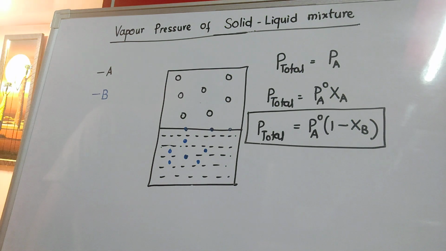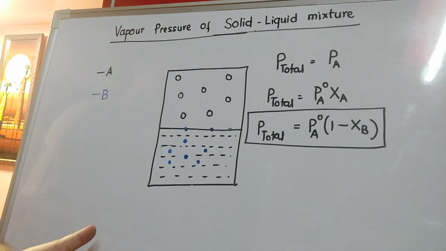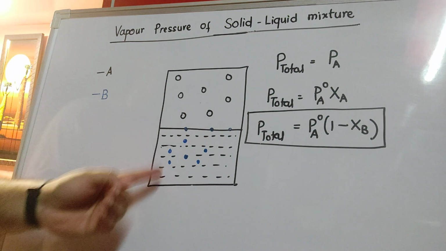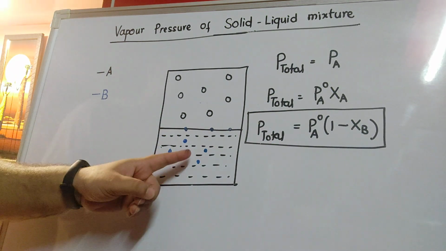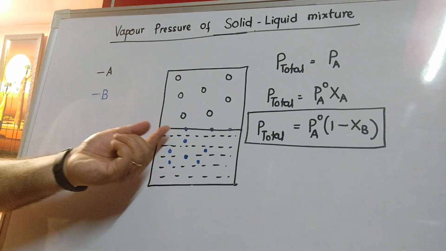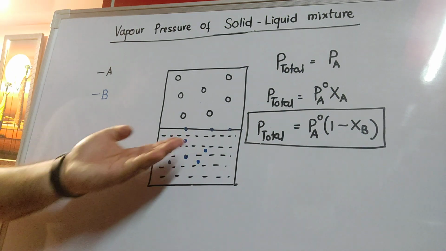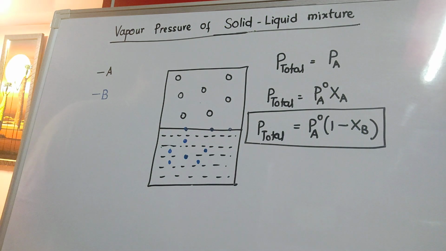Similarly, we had a bright intelligent student A which was vaporizing highly, but the moment we add a non-volatile solute B to it, it itself does not get vaporized, but it also does not allow A to vaporize fully, as it is obstructing A from going to the vapor phase.